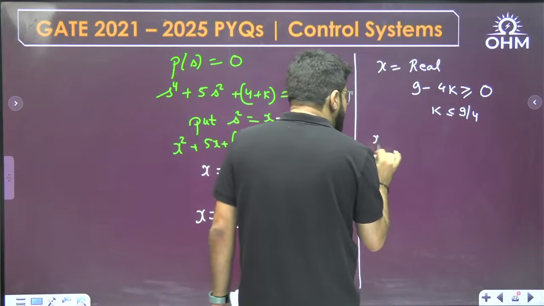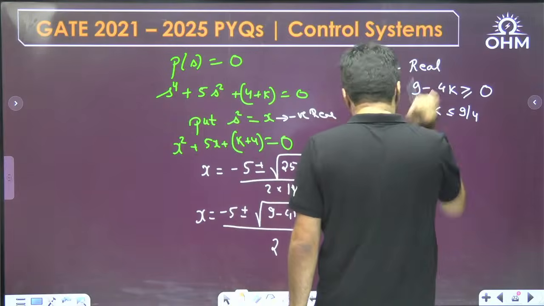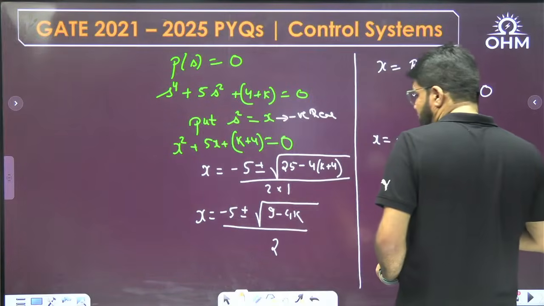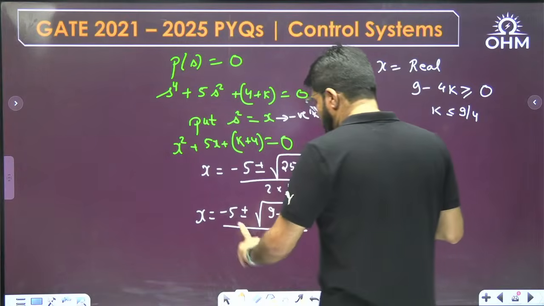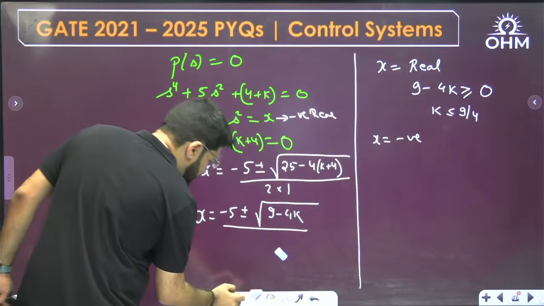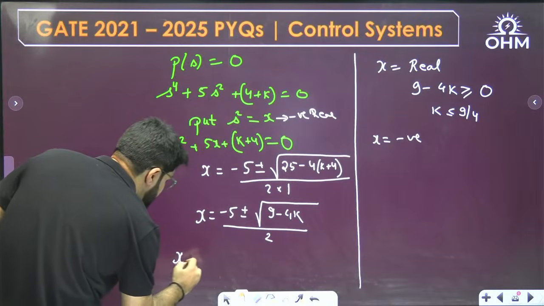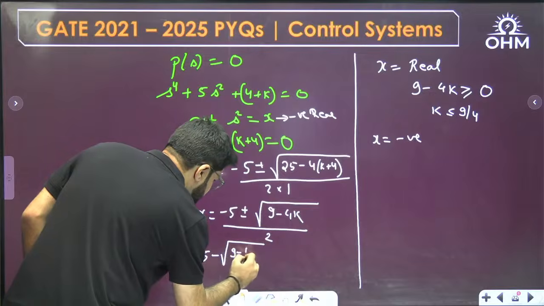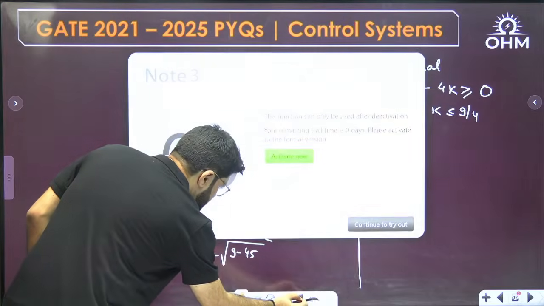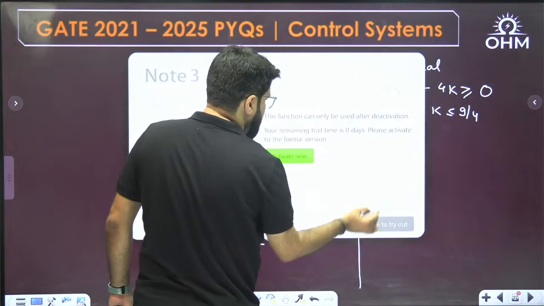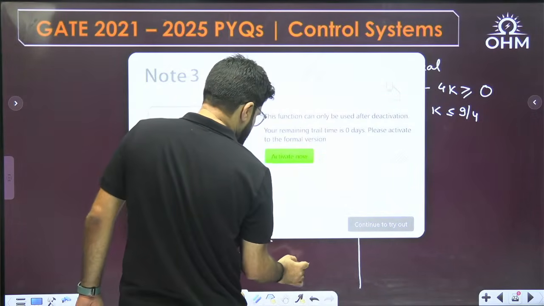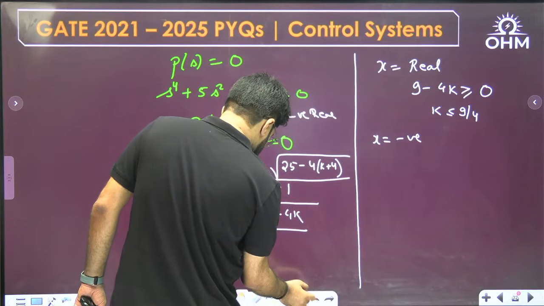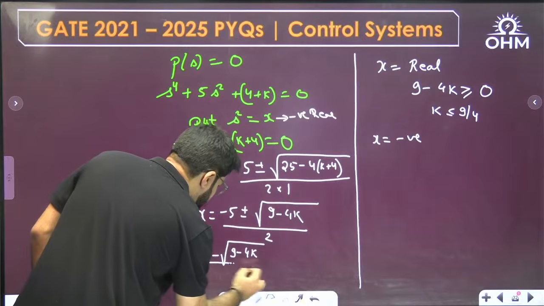Then x has to be negative also. Not only real, it has to be negative. Okay, so now see, what is the value of x? I'll split this. There are two solutions now. Let me write down the first one: minus 5 minus of root 9 minus 4k, divided by 2.